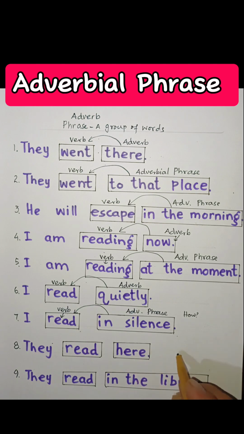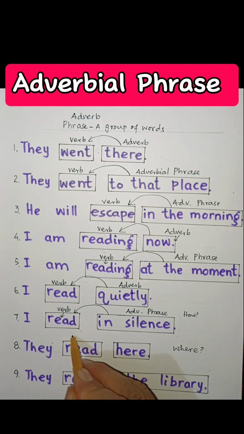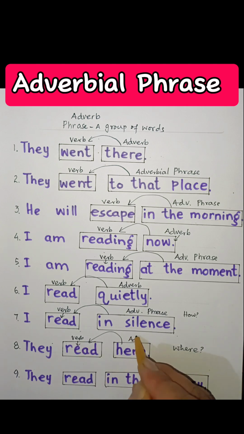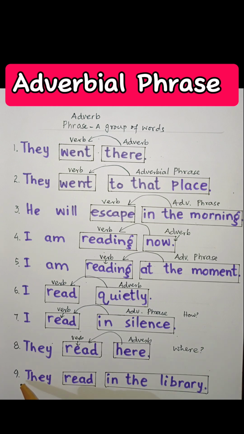They read here. Now this is the question, where do they read? So read is the verb again, and here is adding to the meaning of read. So again it is an adverb. But if we compare it with the last sentence, sentence number 9, they read in the library. In the library, you cannot say that this is an adverb.